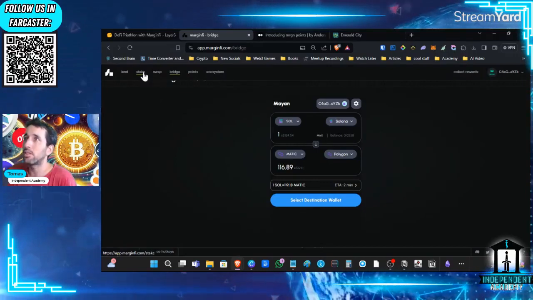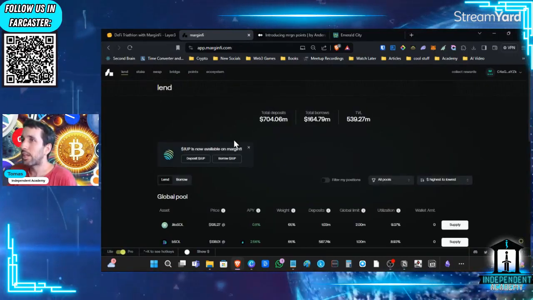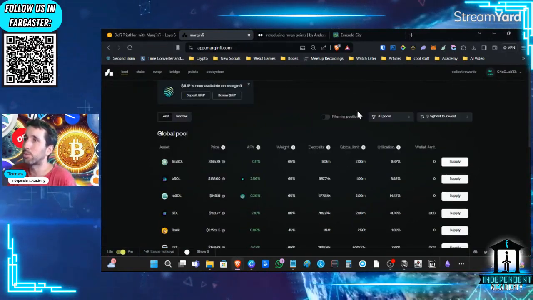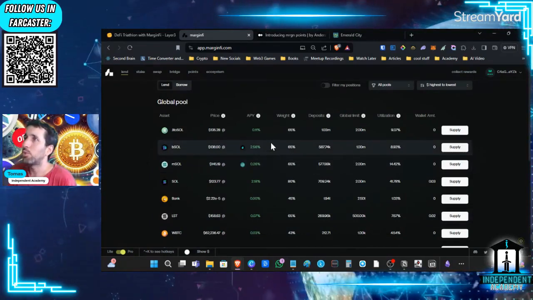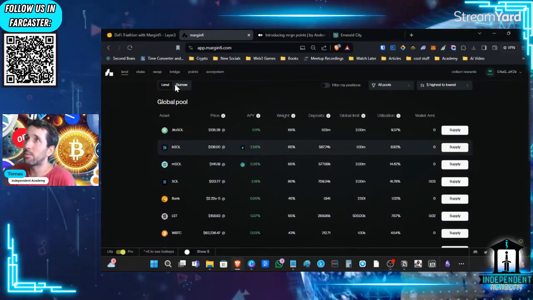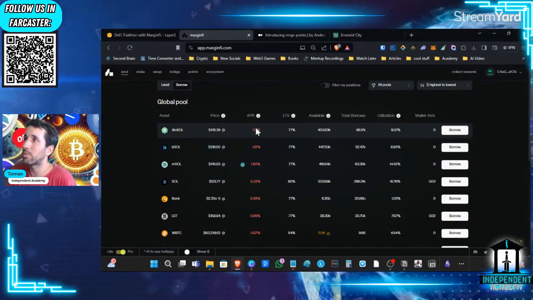The last option is the lending. And this is to lend and to borrow as well. So here you have all the different assets. Right now it is in lend, but if you click here, we can swap into borrow, and you can tell because the numbers turn red.